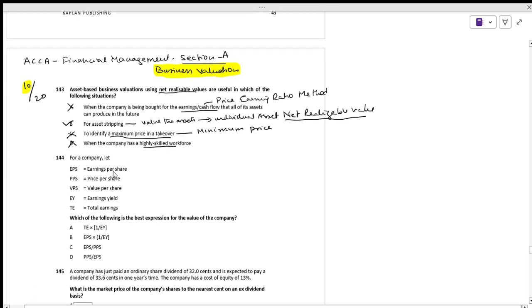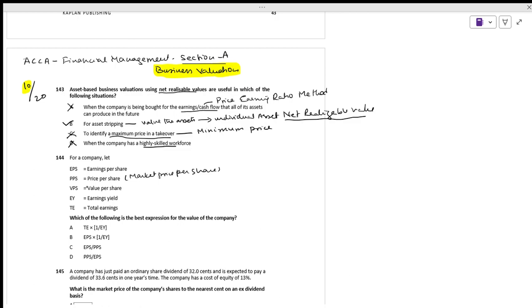Now, for a company, let EPS be earnings per share, and price per share is nothing but market price per share, and value per share.